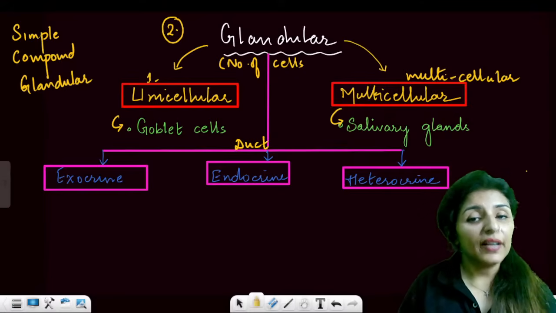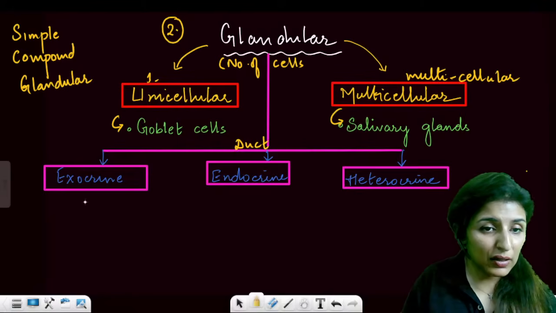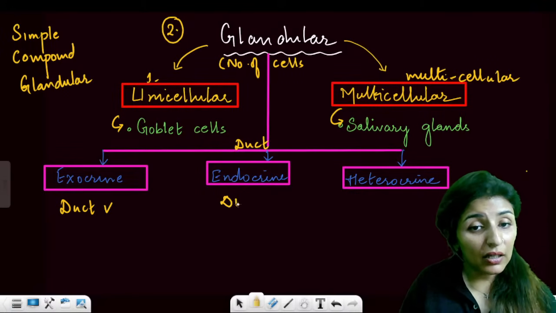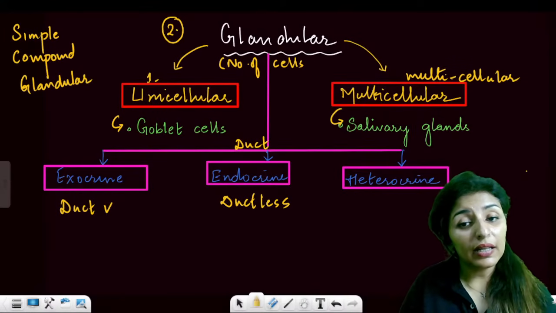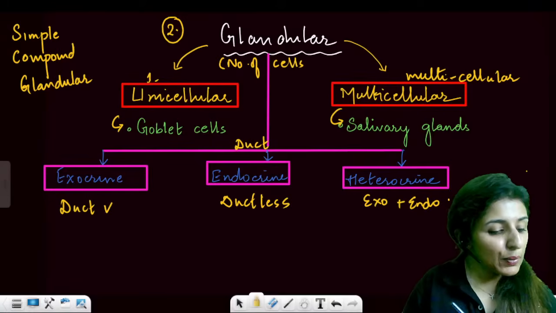Points clear? But we can also divide it on the basis of duct. If we divide glandular epithelium on the basis of duct, we have 3 types: exocrine, duct present. Endocrine, no duct, so that is why we call them ductless. Heterocrine, they are both exocrine plus endocrine in nature. Are these points clear to everyone?